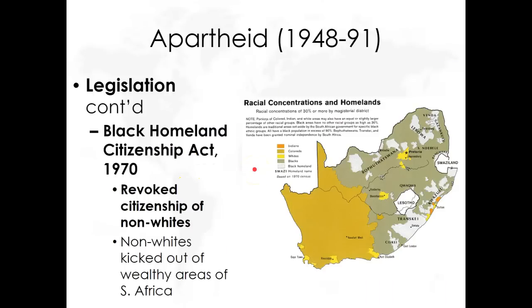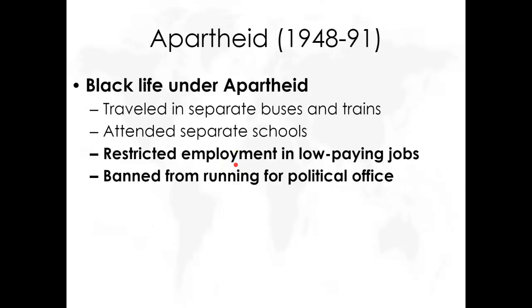Similar is this where white South Africans will revoke citizenship of black South Africans. They're going to be forced to live in the poorest part of the country. So, overall, every part of South African society was segregated. In the white areas, black South Africans still had to work there, which is why they had those passport systems, but they couldn't live there, and that's why they're having all of this segregation.